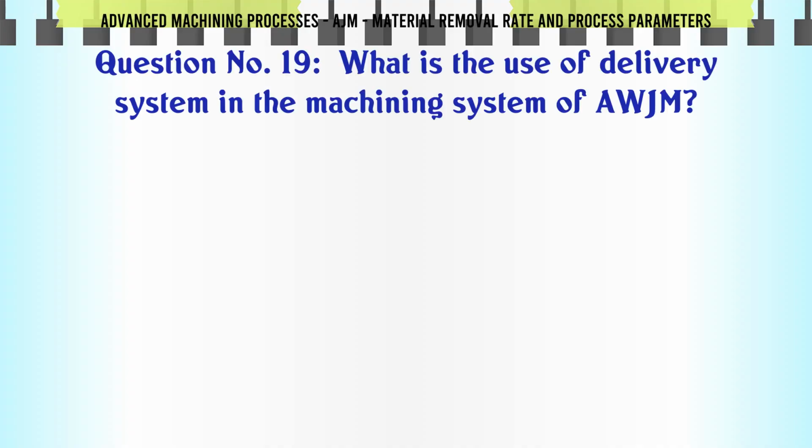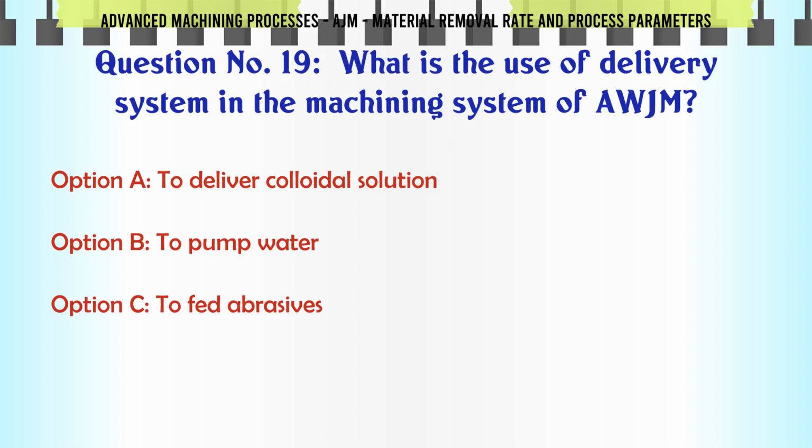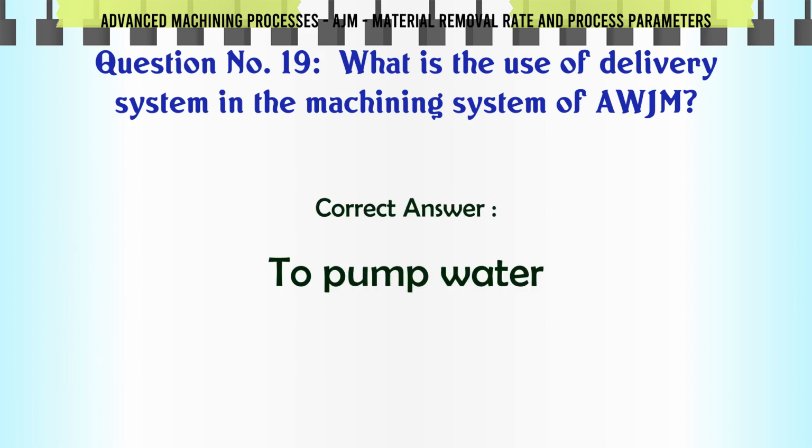What is the use of delivery system in the machining system of AWJM? A to deliver colloidal solution, B to pump water, C to feed abrasives, D none of the mentioned. The correct answer is to pump water.